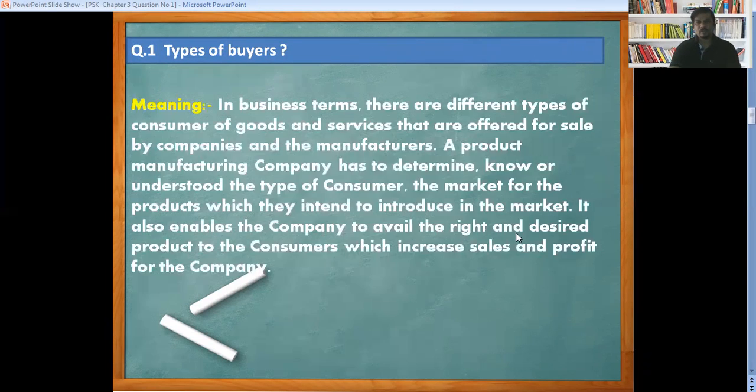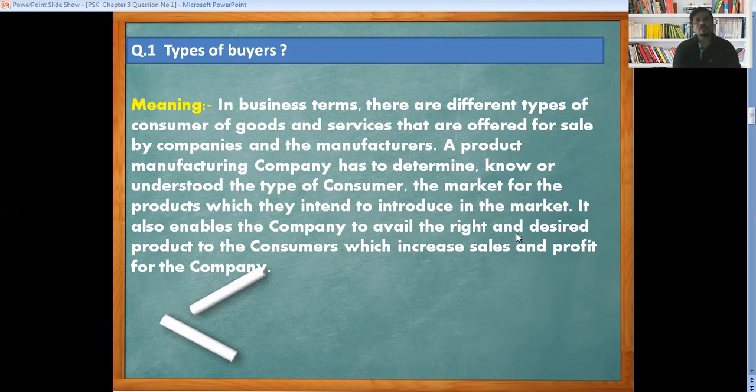Now, let us go to the meaning of the buyer. In business terms, there are different types of consumers of goods and services offered for sale by companies and manufacturers. We are purchasing products on a daily basis. Basically, we are purchasing two types of product: one is FMCG, another is consumer durable.